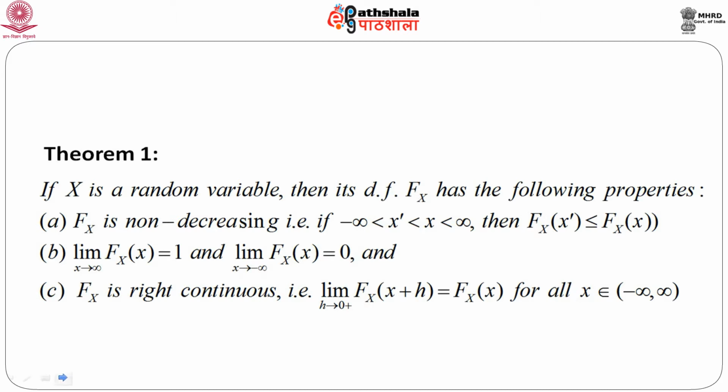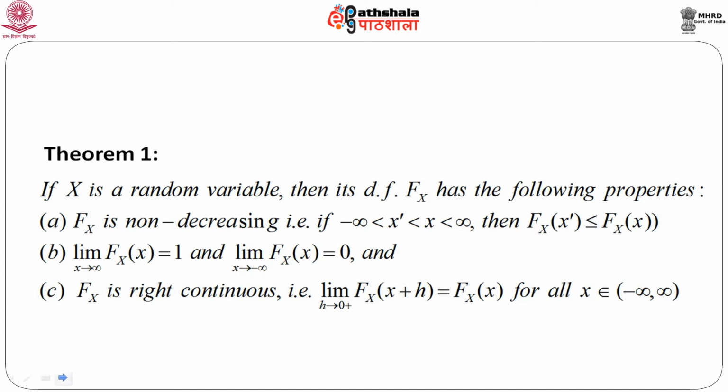Another property, actually there are two properties in this B, which is capital F(x) equals 1 when you take the limit that x goes to infinity. That means capital F of small x goes to 1 as x goes to infinity. On the other hand, since we are considering the limit that x goes to infinity, there might be some interest to see what happens when x goes to the lower limit of the random variable. That means when x goes to minus infinity. And interestingly, this property explains that whenever x goes to minus infinity, then capital F of x goes to 0.